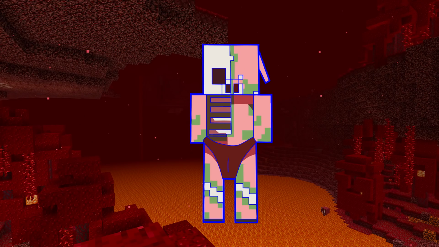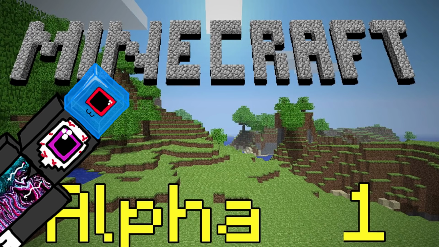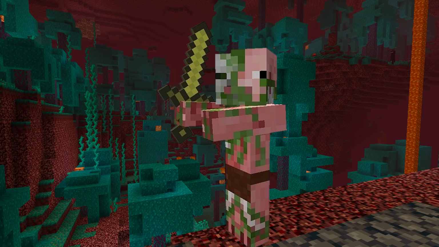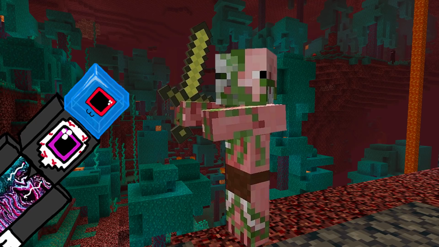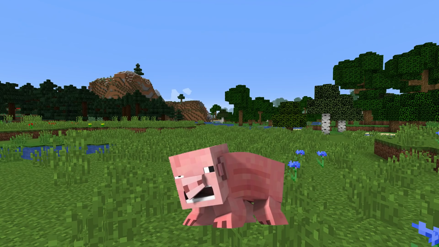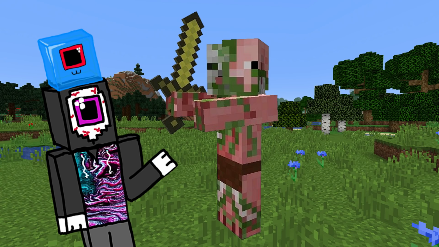The zombified piglin's anatomy is pretty straightforward. It's a zombie pig man. I remember the old version of Minecraft, where there was no such thing as piglins, and there were only zombie pigmen. Zombie pigmen used to spawn naturally one of two ways. Either they're just wandering about in the Nether, or they'd come from a pig that got struck by lightning. After Minecraft retconned the zombie pigmen, they changed that mechanic, and I'm bringing it up because I'm salty about it.